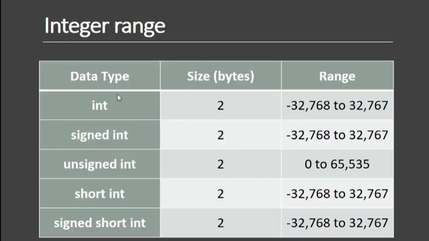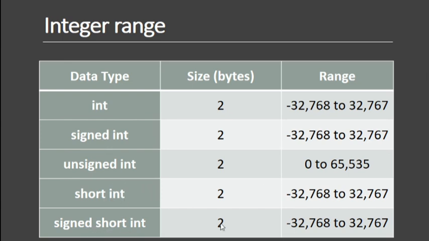Generally an integer takes 2 bytes of memory, and since it is a signed integer the range is minus 32,768 to 32,767. Signed means negative numbers are included.